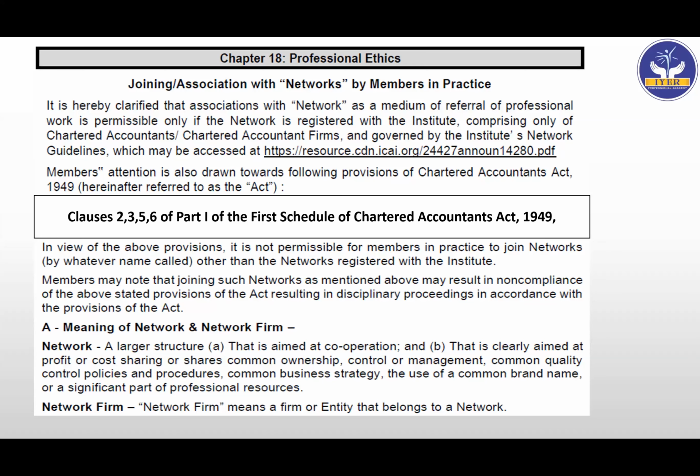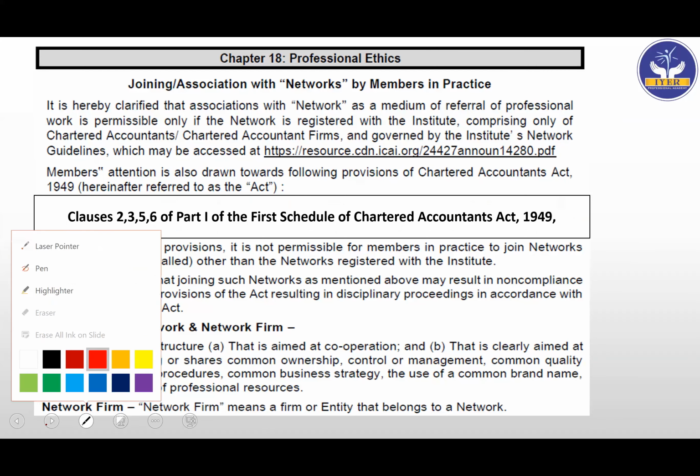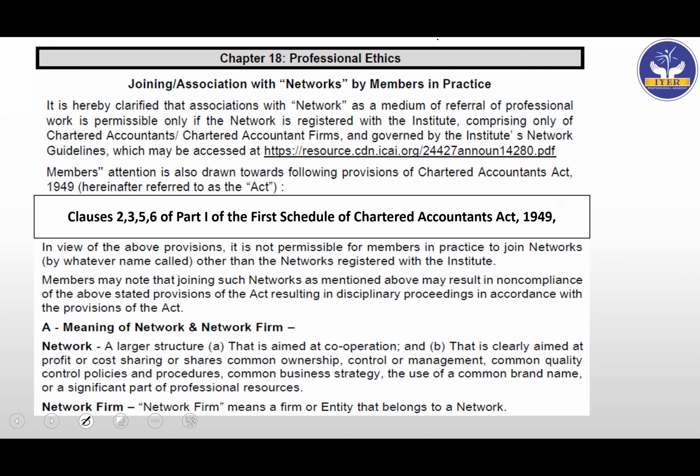Okay. Now let's enter the professional ethics part. Now in ethics, there was a big amendment on networks and network firms. So ICAI has taken some clear stance in relation to network and network firms. A very nice amendment, something that required clarity since a long time. And now you will get a lot of idea regarding how a CA firm can be part of networks.